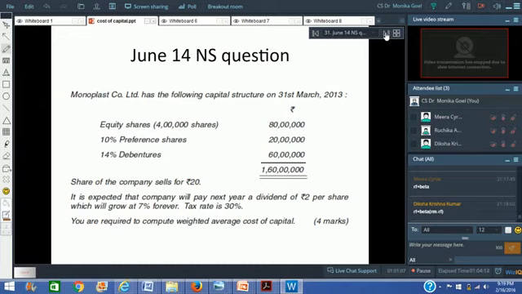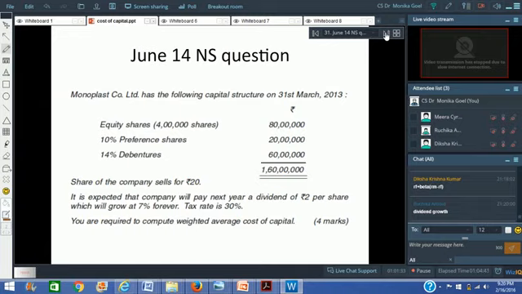Now the moment I get this detail, that the share of the company sells for rupees 20, in order to find out the cost of equity, which particular formula do I have to use? It is expected that the company will pay next year a dividend of 2 per share, which will grow at 4% forever. Now all the more simple. Tax rate is 30%. You are required to compute the weighted average cost of capital. Dividend growth model. Perfect.